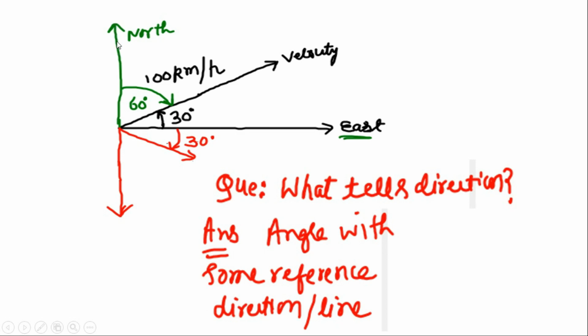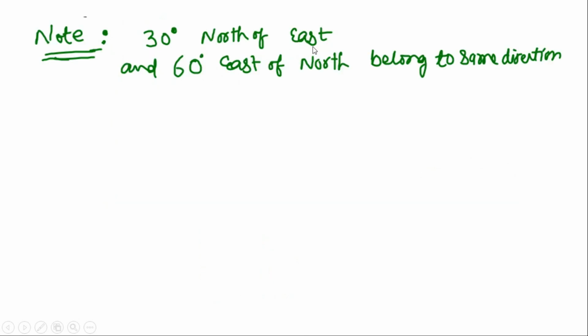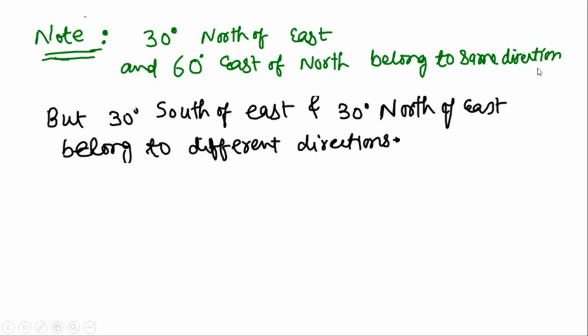On the other hand, if we take reference direction as north, then the direction will be represented by 60 degree east of north. So this is the same reminder that I have just talked about, that 30 degree north of east and 60 degree east of north both belong to the same direction. However, 30 degree south of east and 30 degree north of east belong to different directions.